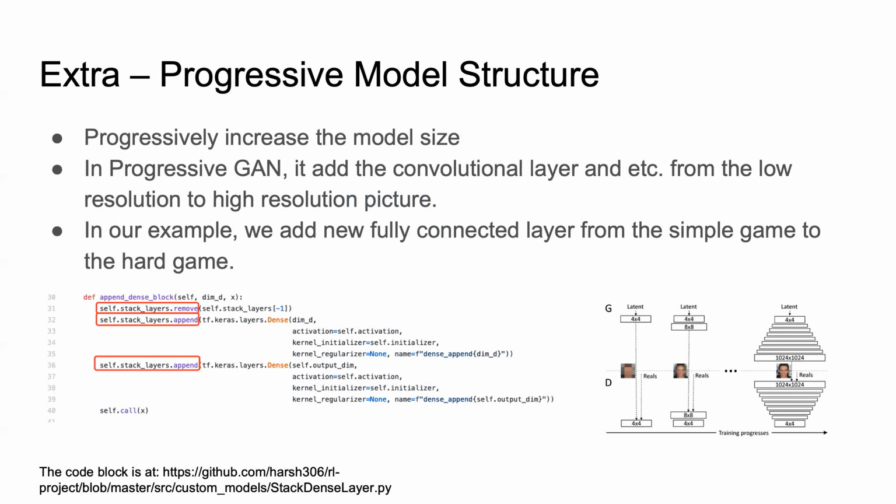For our future work, we plan to implement progressive model structures. In progressive networks, they add convolution layers and fully connected layers from lower resolution to higher resolution pictures. In our example, we plan to add new fully connected layers from the simple game to the hard game. We finished most of the coding, but there are still some bugs in the code so that we cannot smoothly test our algorithms.